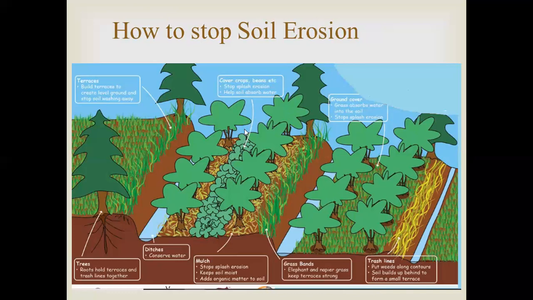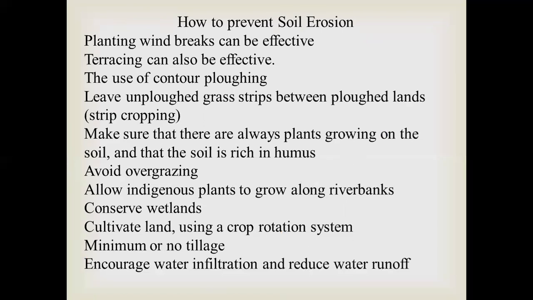Now you have to go for planting windbreaks, then terracing, which we have just seen, then the use of contour plowing, and leaving unplowed grass strips between plowed lands, that is strip cropping.